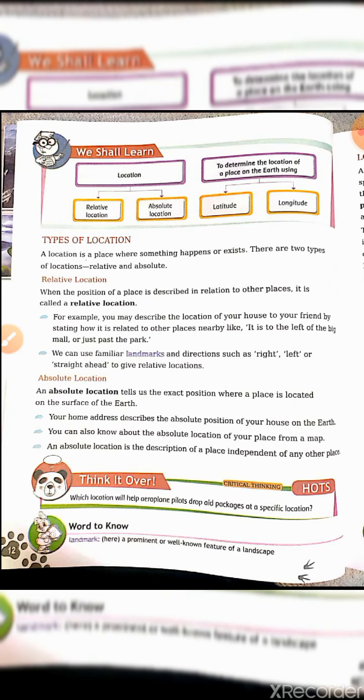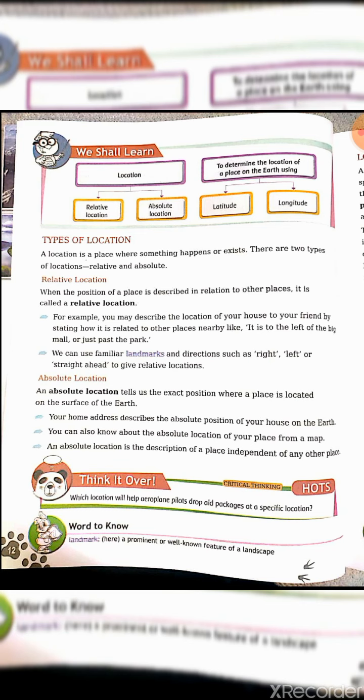First of all you are going to study about location. Location is mainly of two types: relative and absolute location. What is location? A location is a place where something happens or exists. Means if anything exists there, we are telling the location of that particular place, or something happens at a particular place. So in this way, location and the knowing of location is very necessary.